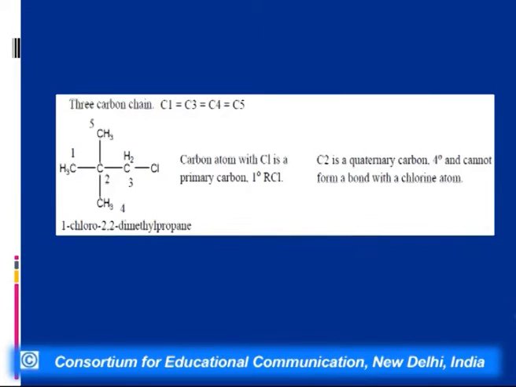Now the last isomer of pentane is neopentane, and when we do its monochlorination, what we get is neopentyl chloride, because in this case all the carbon atoms, that is C1, C3, C4 and C5, are similar. So we get only one isomer. So if the question is asked, how many monochloro derivatives of pentane are possible, then we have 8 isomers for it. That is 3 for normal pentane, 4 for isopentane and 1 for neopentane.